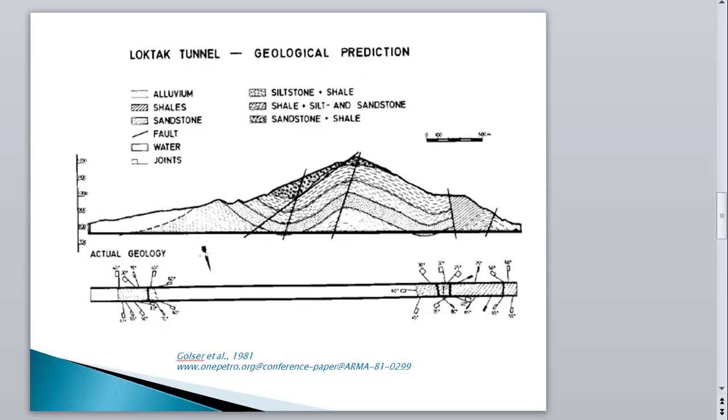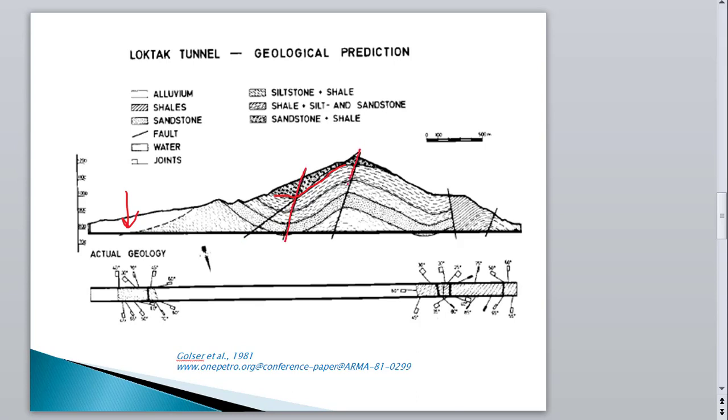As you can see here, we have a geological cross section of the area. This is the water body, the Luktak Lake, and you can see the formations. There is lots of folding in the Eocene sediments, this is the Barail formation, and this is the low-lying formation. We have lots of brittle structures in the form of faults.